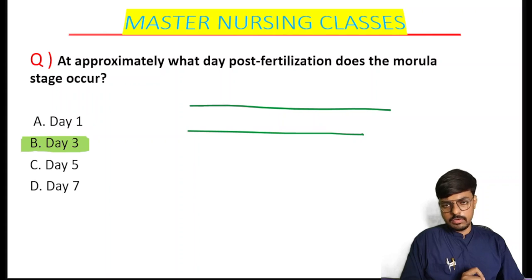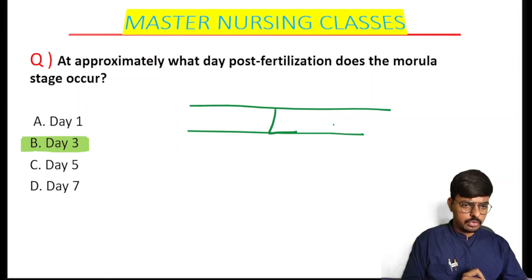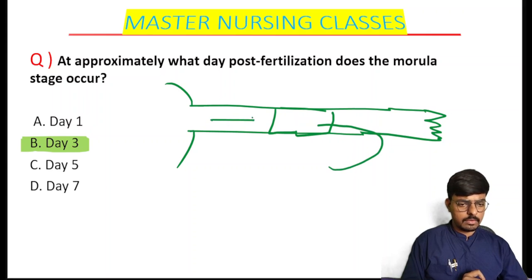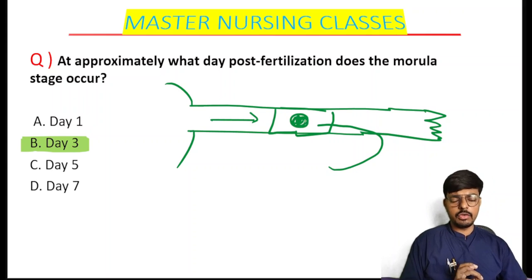So this is our beautiful fallopian tube. In the fallopian tube, this is the ampulla part. This is the fimbria. Here is our uterus. From here the ova will come, from here the sperm will come. The fertilization occurs here, in the ampulla of the fallopian tube, the perfect and most common site of fertilization.